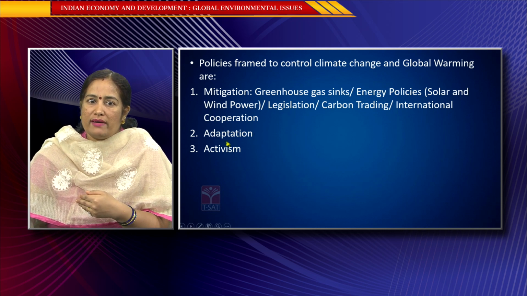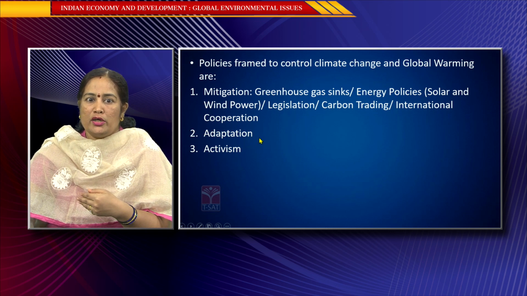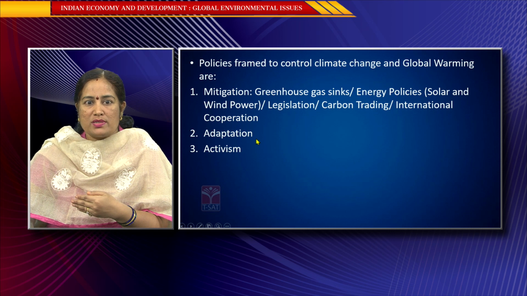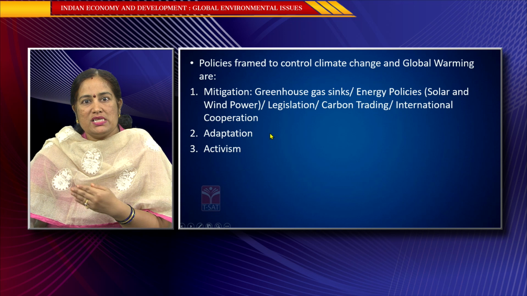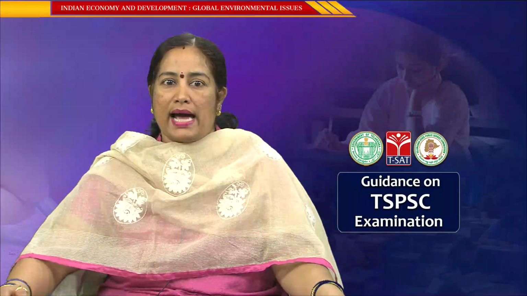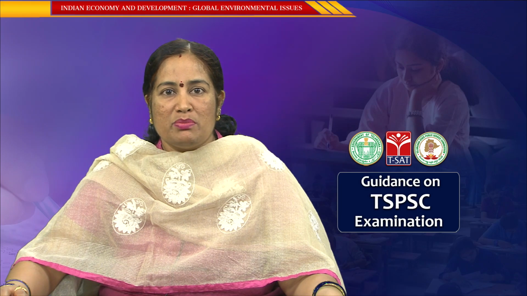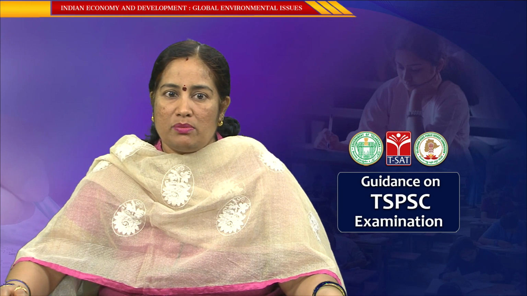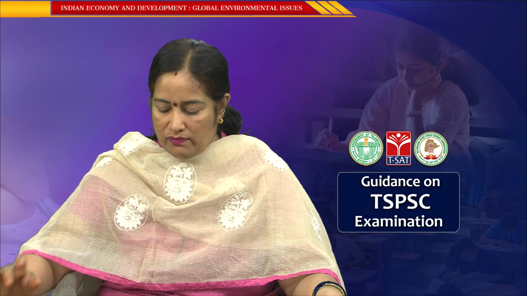So, human life has to adapt, and the policy framework has to be done in such a way that human beings' development process and living process get adapted to this increasing climate change, which is expected to become more and more serious, intense and severe in the future. Third is activism. The entire society, even culturally, the activism should be made by the government and by the people to increase awareness among the general public about the negative impact of climate change.